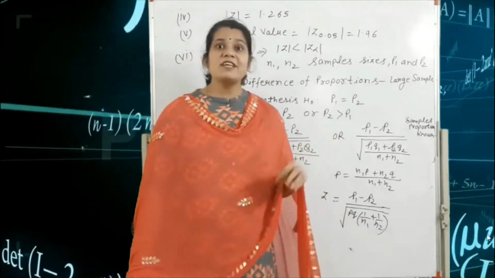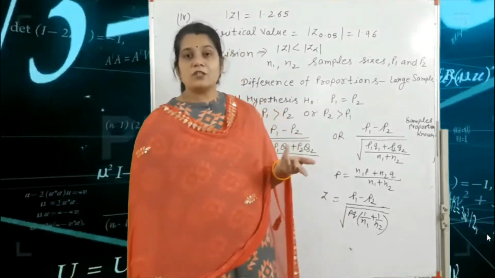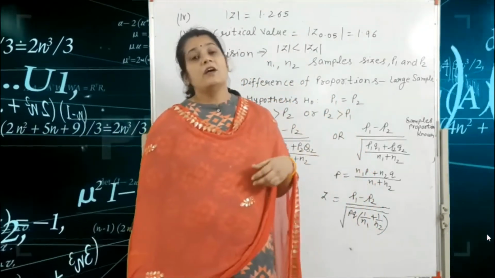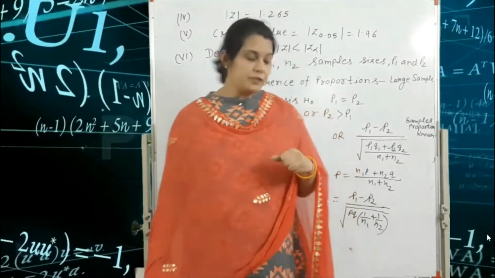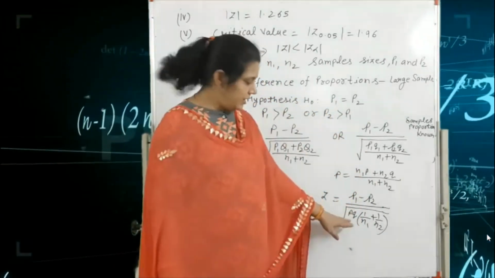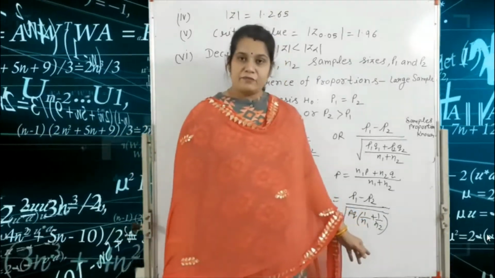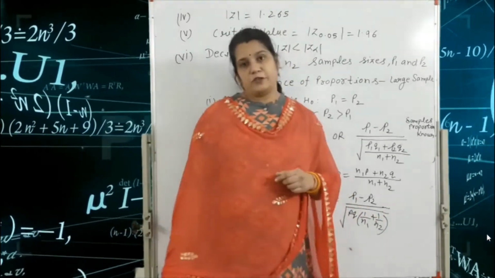Okay, so what is the value of P and Q? Because in the question we are given small p1 and p2 and/or capital P1 and P2. So here we write small p and small q in the bracket, 1 upon n1 plus 1 upon n2.